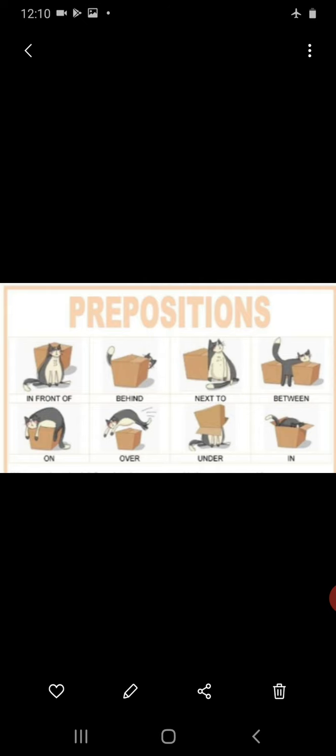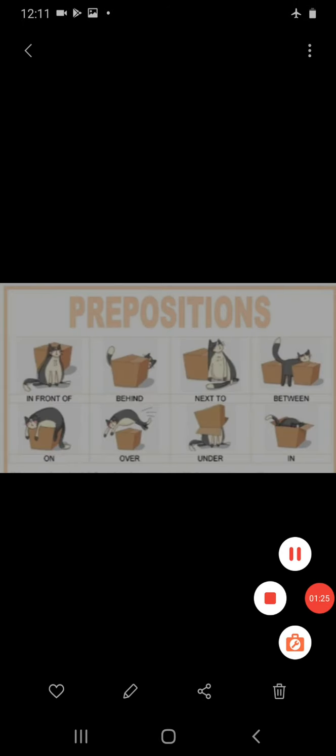Likewise, so many prepositions are there where we should know the meaning of it. There are a number of prepositions to denote time, location, and place. Let us see one by one.